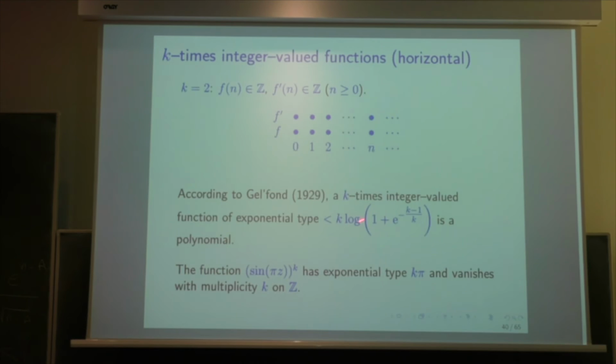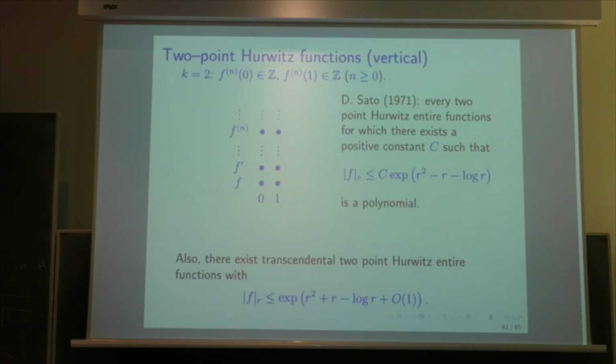That it is essentially best possible is due to the fact that the function sine pi z to the power k has an exponential type k pi, and it vanishes with multiplicity k on the integers. So this is essentially the result which can be expected, but it's probably not the end of the story.